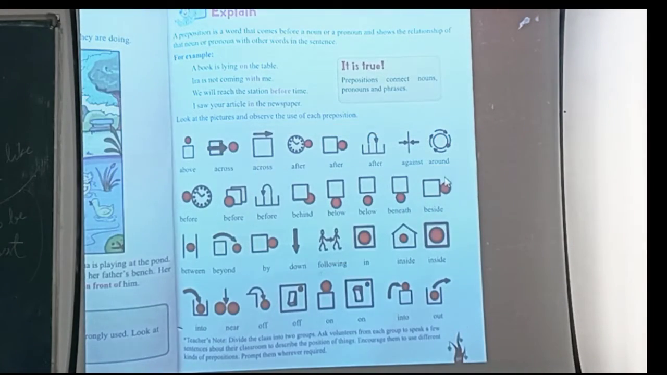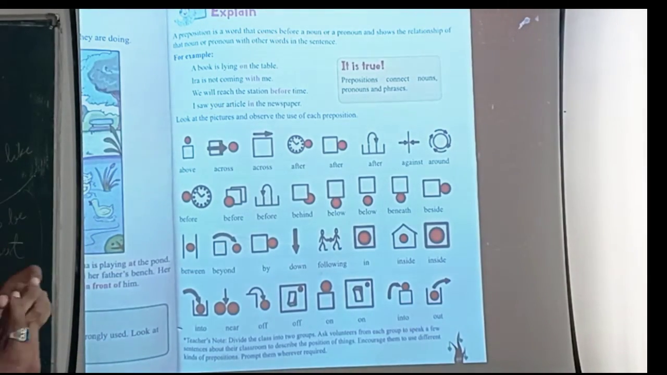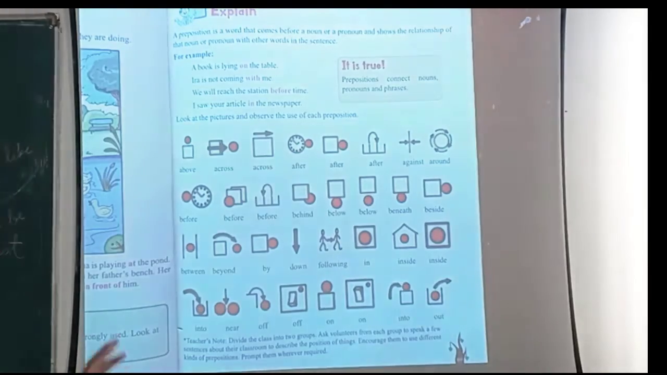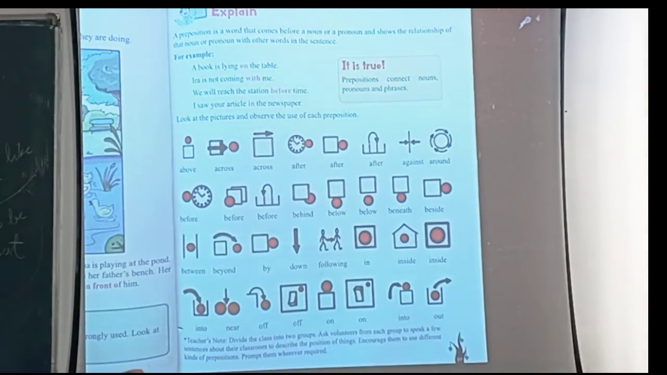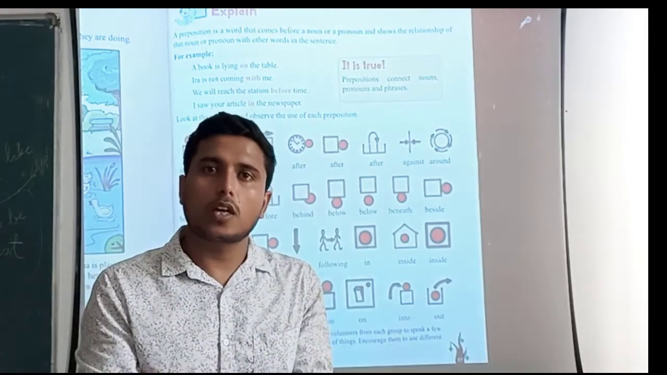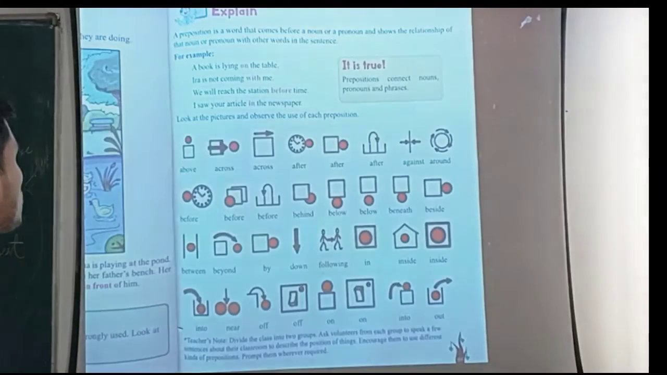Now you can see there is a little bit of explanation regarding the preposition. A preposition is a word that comes before a noun or a pronoun and shows the relationship of that noun or pronoun with other words in a sentence. These are the words which we use before the noun and pronoun in a sentence, and for those nouns and pronouns only, these words show relations. Now let's see how.